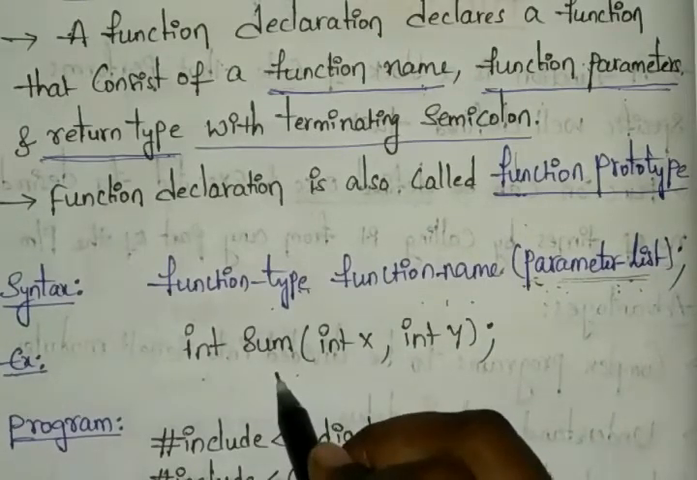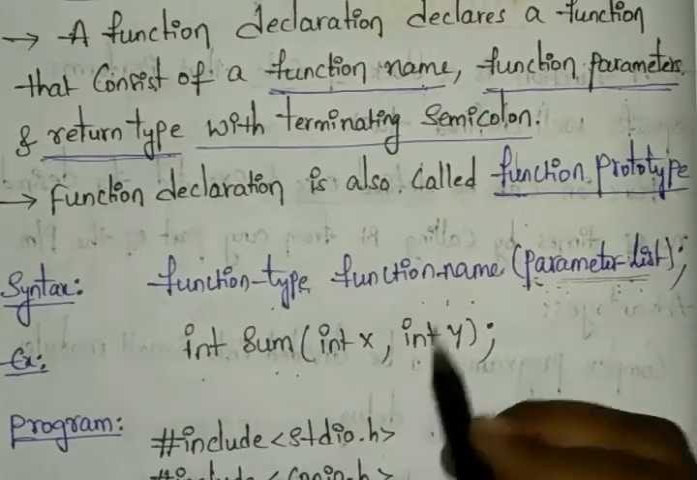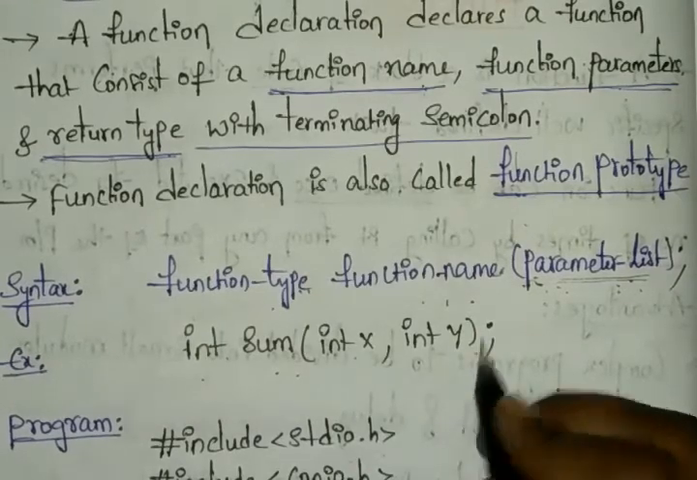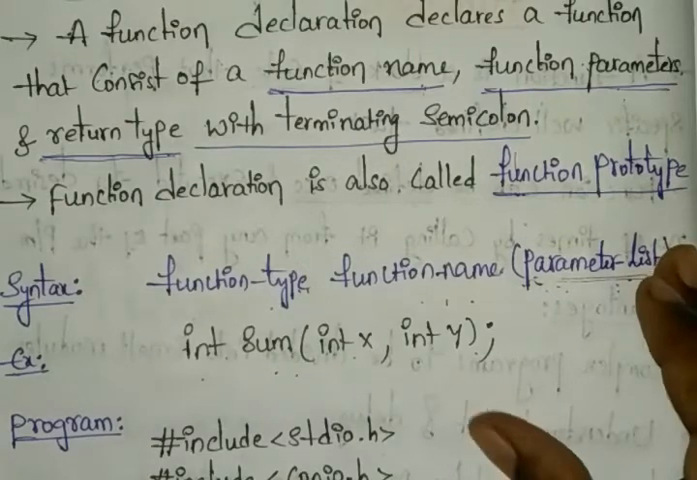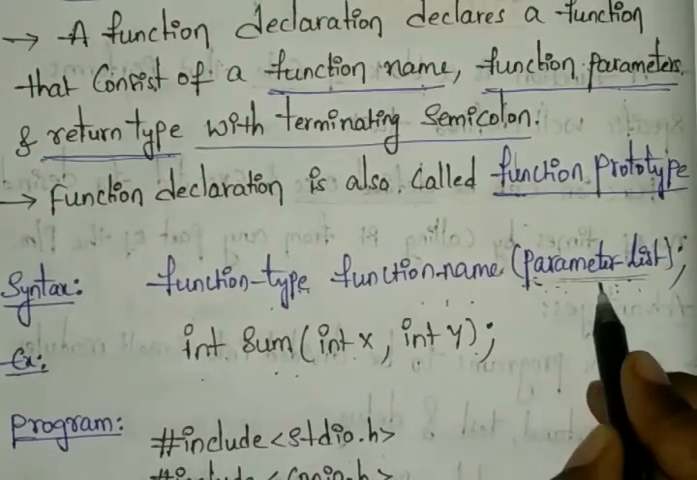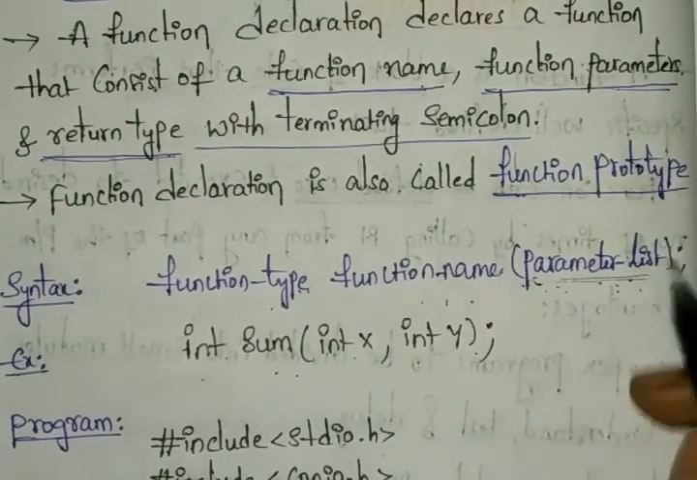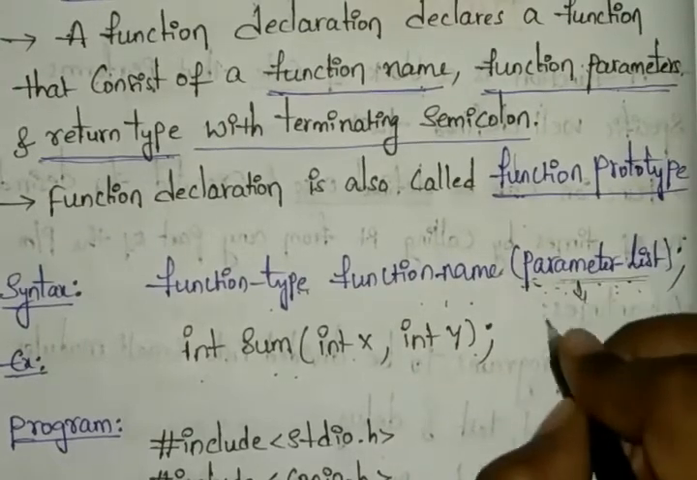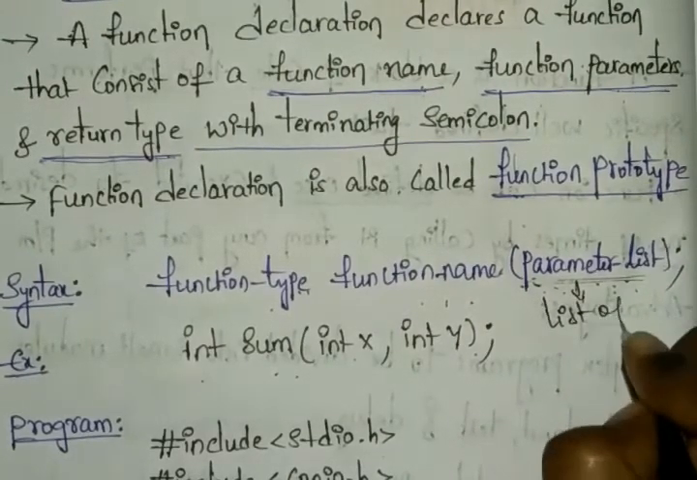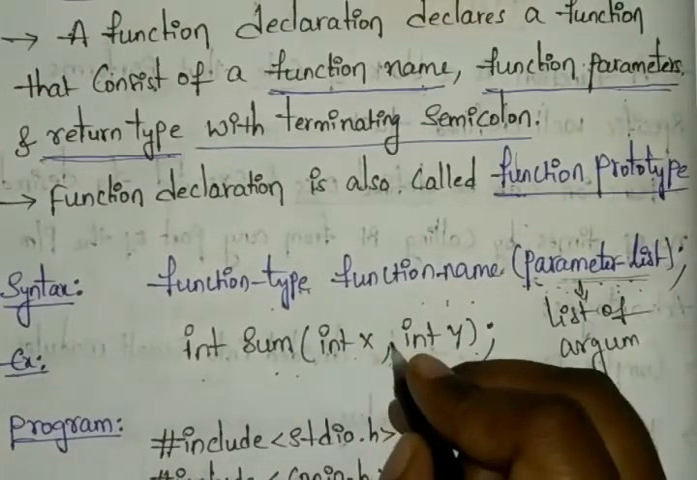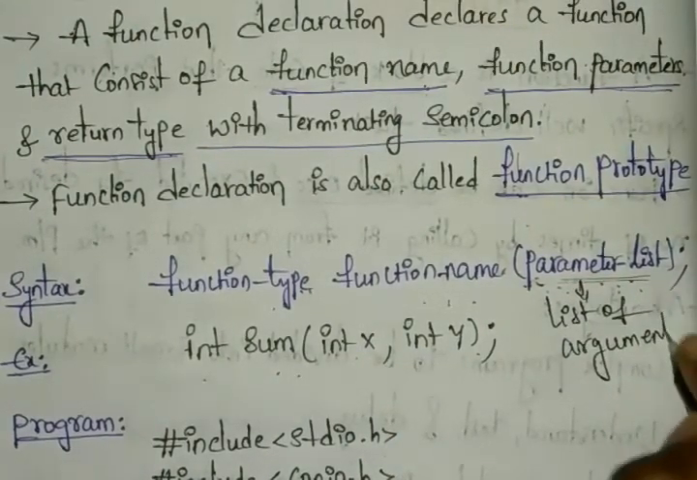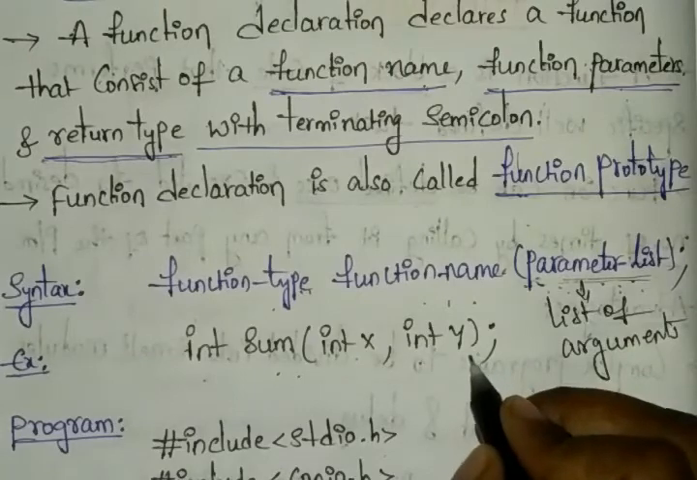The function name performs on the parameter list. Suppose you are taking the x and y values, then automatically the values can be added. Okay, so just you can see whatever you have in the parameter list, it will have a list of arguments. So whatever the user needs can be added into the parameters.